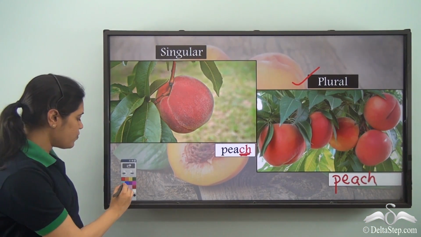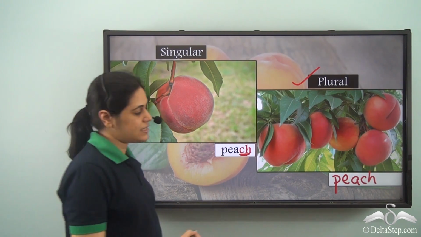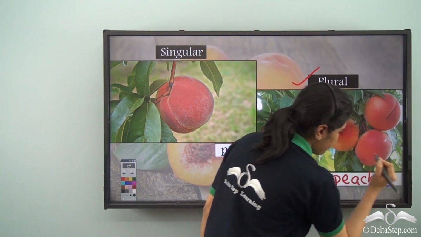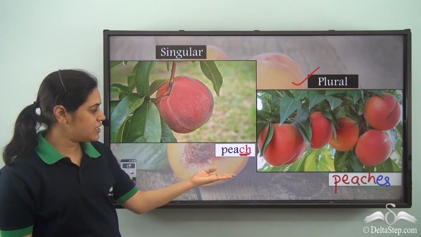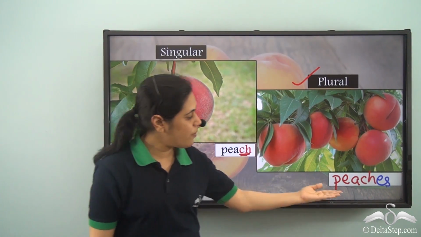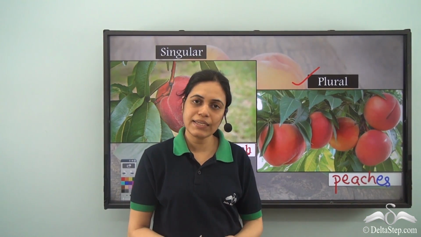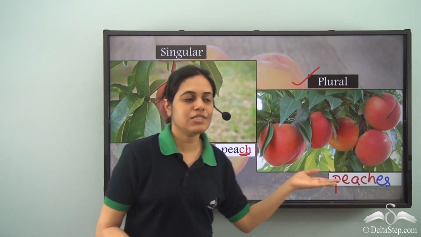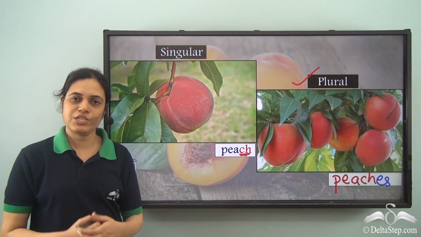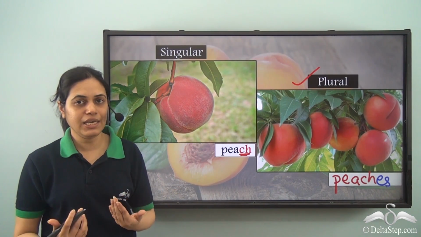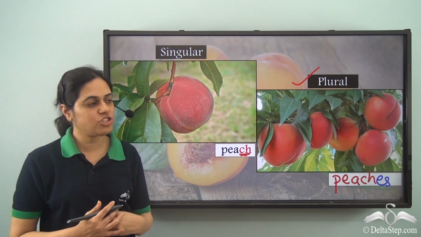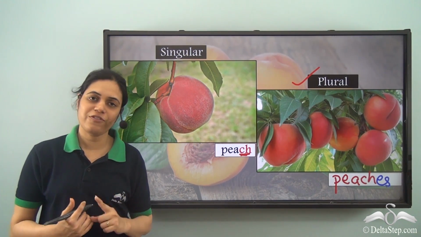And what do I need to put at the end? Es, peaches. So words ending with ch form their plural by adding es. So peaches is the plural form of peach. Peaches means many or more than one peach, and this is just one peach.